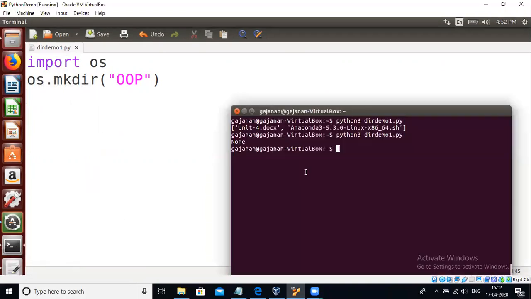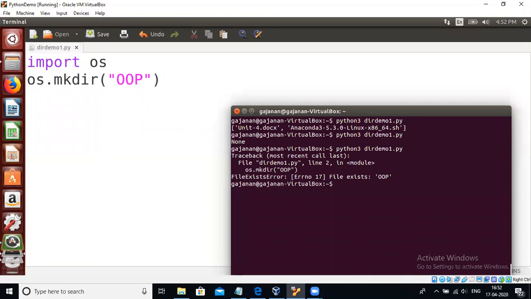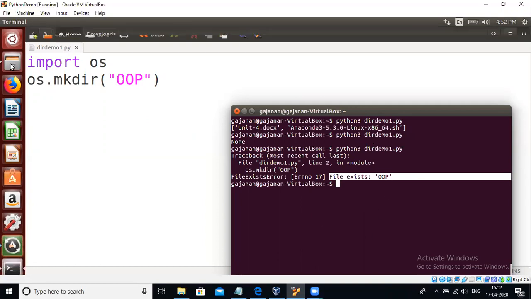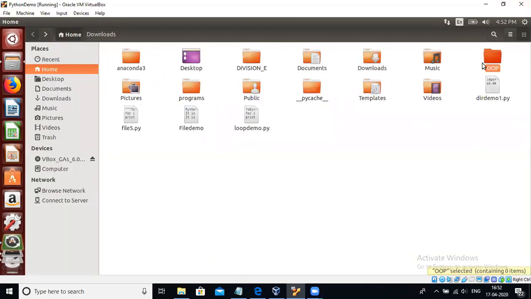So if I run this program again, what will be the output? Yes, it will give an error because the file already exists. The OOP directory already exists, and that's why you can't create a directory which has the same name. This home folder has a directory OOP, and that's why you can't create the directory again, right?